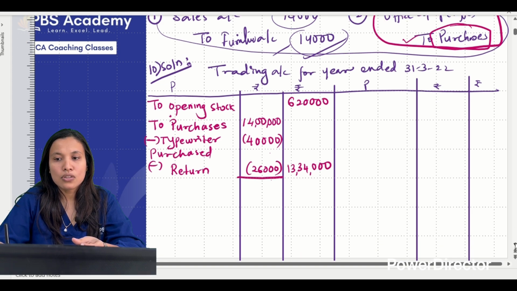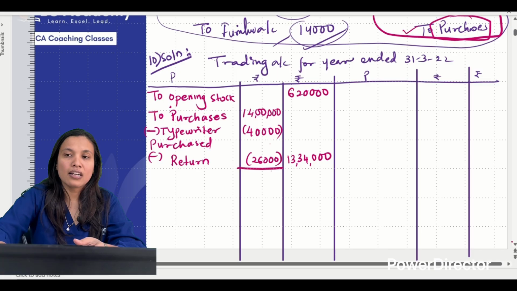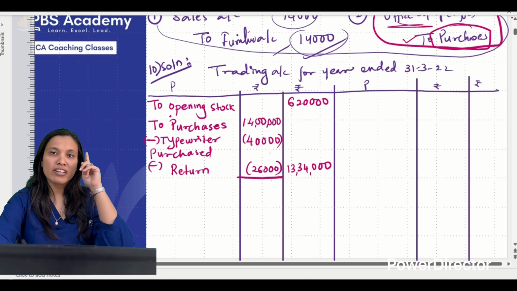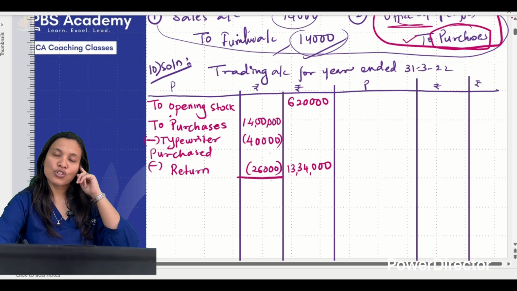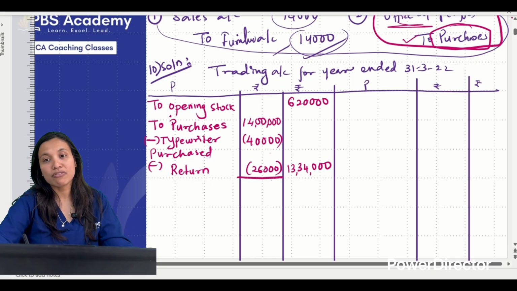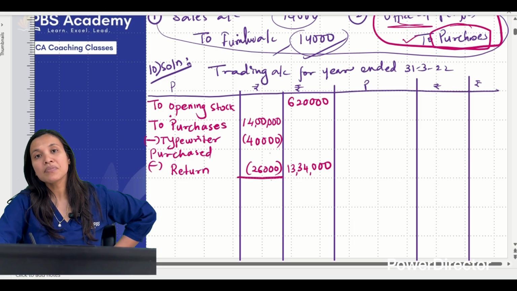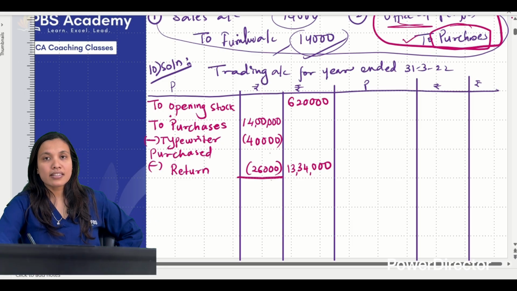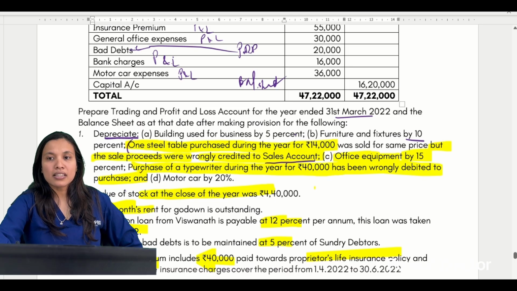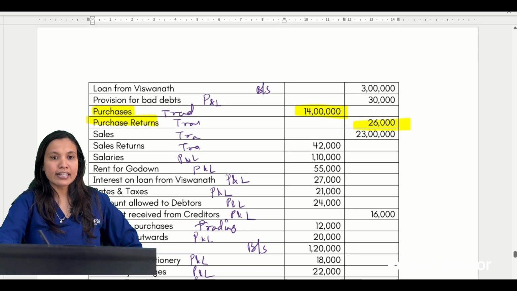So one effect is there on purchases, but another effect is there on what? Office equipment. Office equipment will come there while calculating depreciation and while taking it up in the balance sheet. At that point of time, we should be able to recall that there is an adjustment. Okay, done. Next item, while reading, I read freight inwards with the trading account, correct?